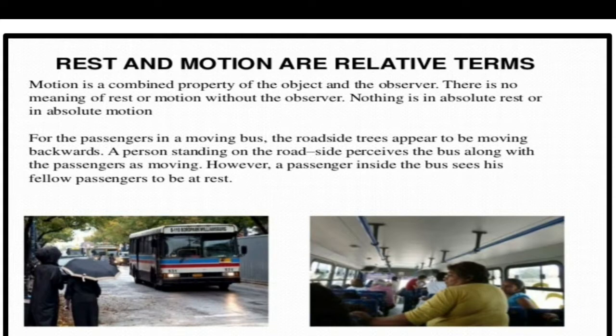So that's what we mean by the state of rest and state of motion being relative. Relative doesn't mean in relationship. Relative means only with respect to something can we state the state of rest or state of motion. With respect to me, somebody is at rest or in motion. With respect to my house, something is at rest and something is in motion. With respect to my car, it is in motion or at rest. That's what we mean by relative.